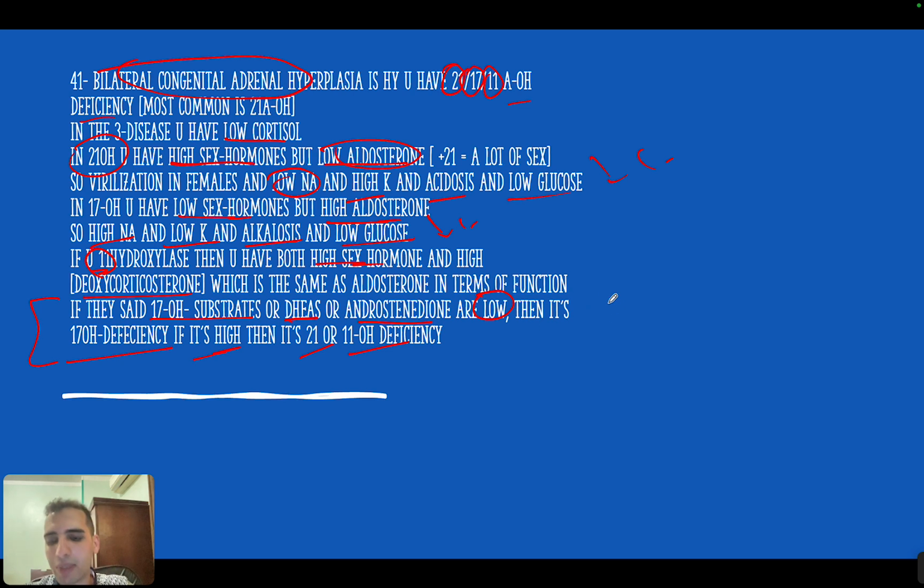Now the way I remember it is I remember anything that has andro on it, or brig on it. So andro and the brig, I know they are sex hormones. Okay, so if they tell me these things are high, I know I am talking about high sex hormone. So I know I am talking about either 21, usually 21 or 11, because 21 is the most common disease out of them.